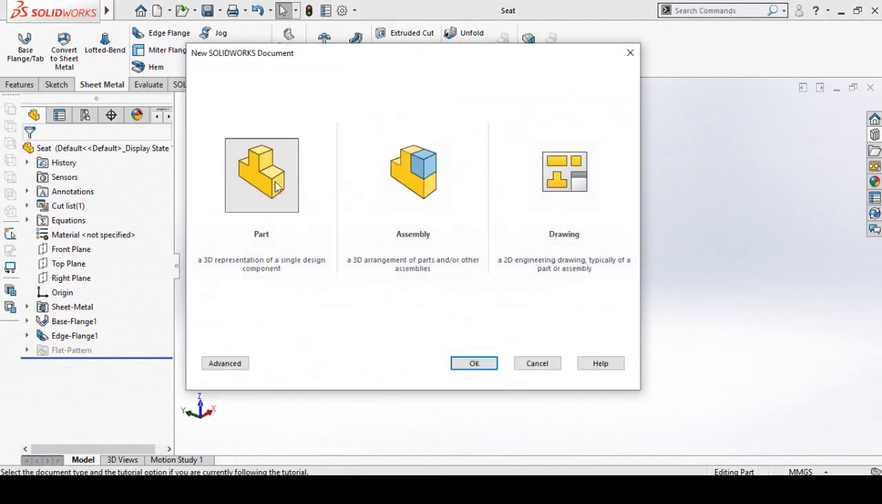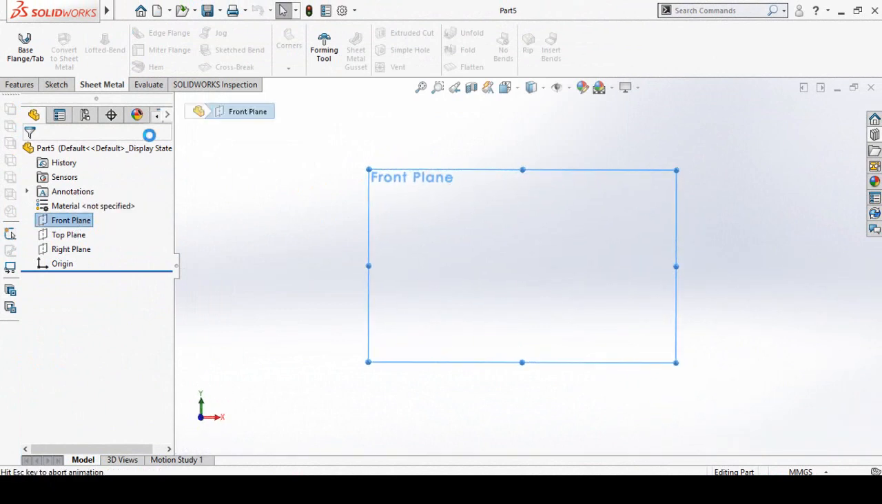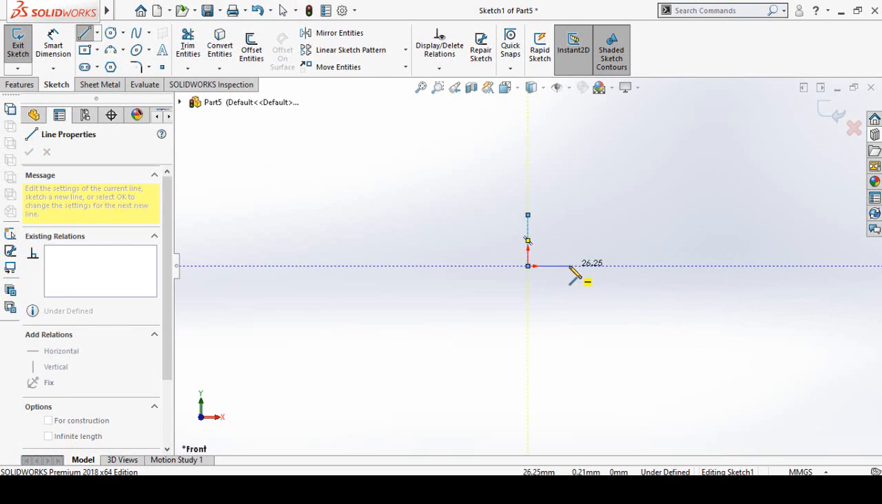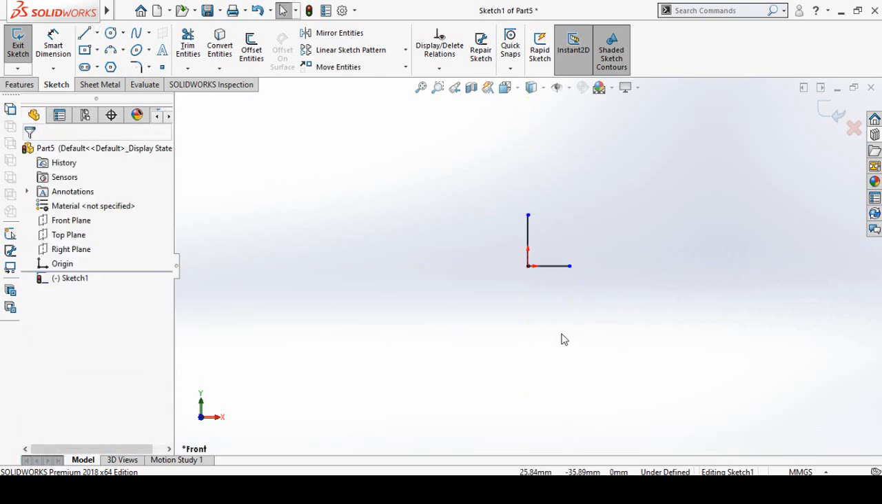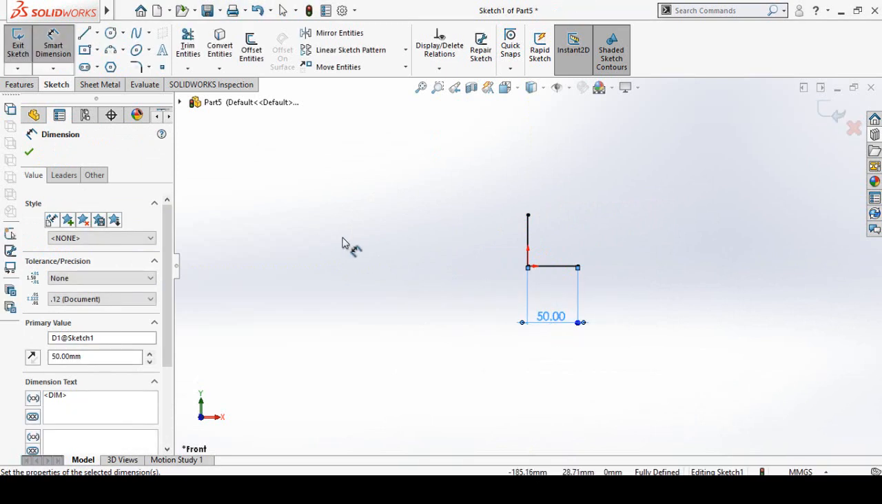So for that, once again make another part, sketch on front plane, and this time draw a sketch by using line command like this. Then select both these lines and make them equal. After that, add the dimension of only one line, which is 50 millimeter.